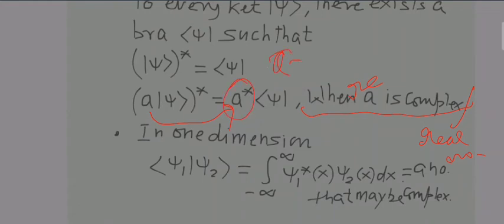The rest of the things will remain the same, because the complex conjugate of a real number is the same number, right? There is no difference between a real number and its complex conjugate.